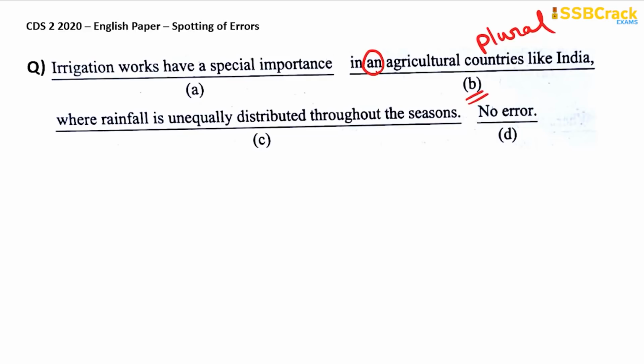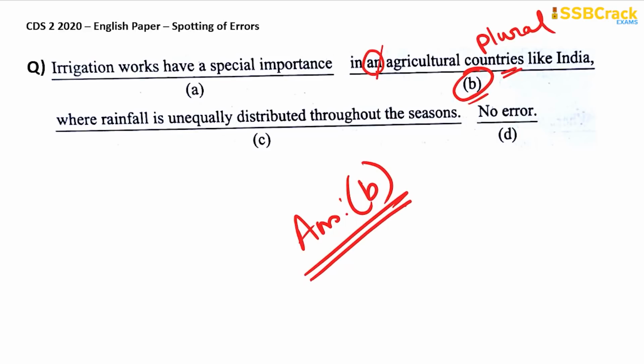So either it should be in an agricultural country like India, where you have to change the plural countries into singular country, or you need to just remove the article and say in agricultural countries like India. Whatever it is, the error is in part B of this sentence. Therefore your answer is option B.